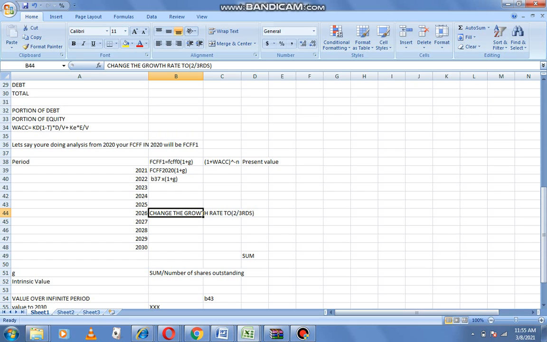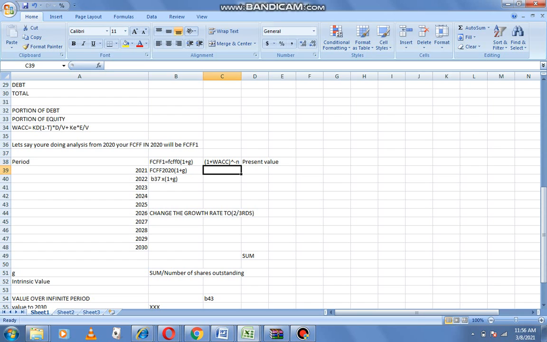Then you have to discount these cash flows to the present value. When we are discounting these cash flows for WACC, we take 1 plus WACC raised to negative n and then multiply it by the values we get here to get the present value. Alternatively, if you don't want to multiply, you can change this formula to remove the negative part.